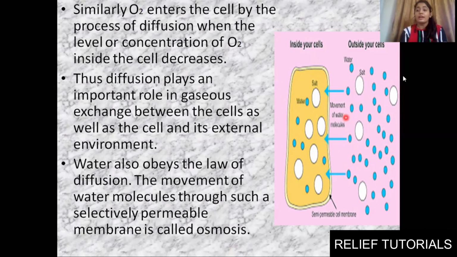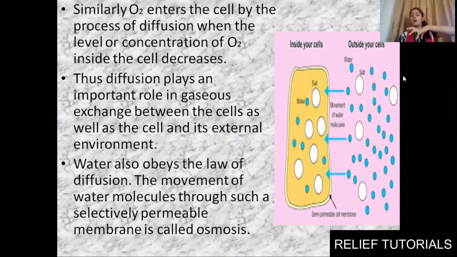You might have noted the absorption of water through roots in plants, that is with the help of osmosis and diffusion. In soil the concentration of water will be high and in roots it will be low. So water will move from soil to roots. How? From higher concentration towards lower concentration.